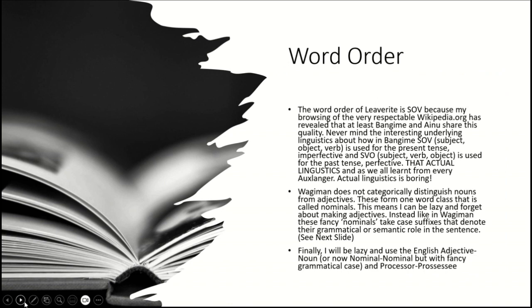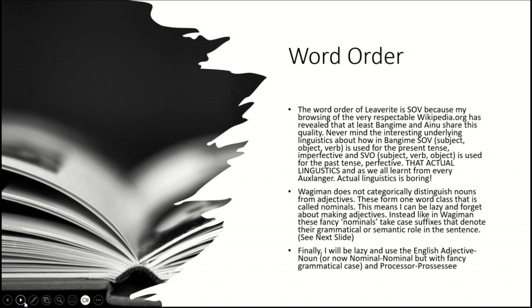So, the word order in Leaverite is SOV because my browsing of the very respectable Wikipedia.org has revealed that at least Bangime and Ainu share this quality. Never mind the interesting underlying linguistics about how Bangime uses SOV for the present tense and SVO in the past tense perfective. That's actual linguistics, and as we all know and have learnt from every Oxlanger, actual linguistics is boring. Wagiman does not categorically distinguish nouns from adjectives. These form one word class that is called nominals. This means I can be lazy and forget about making adjectives.